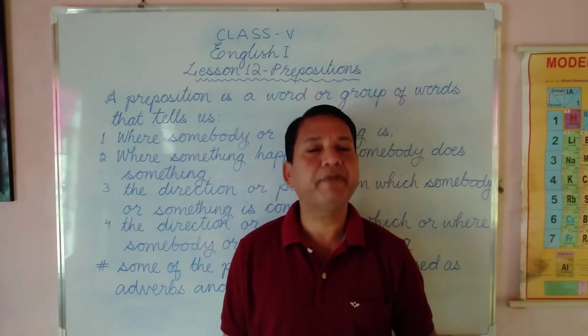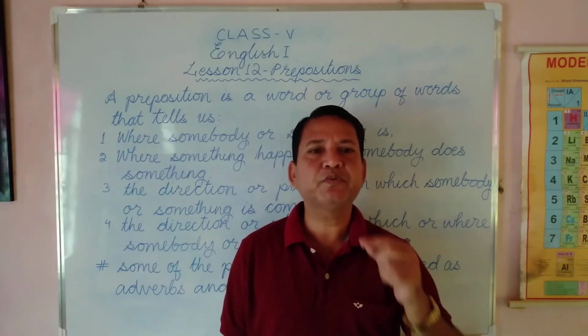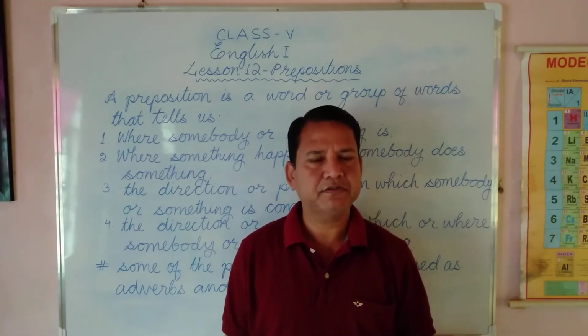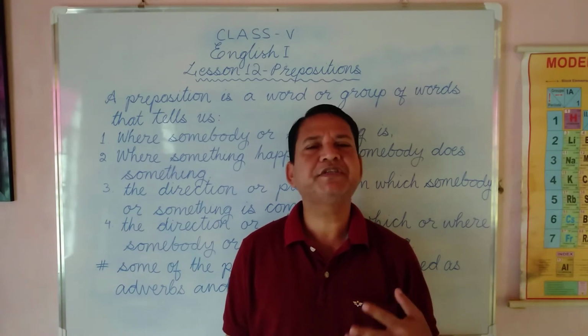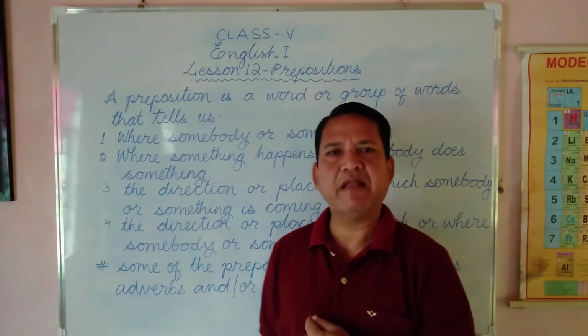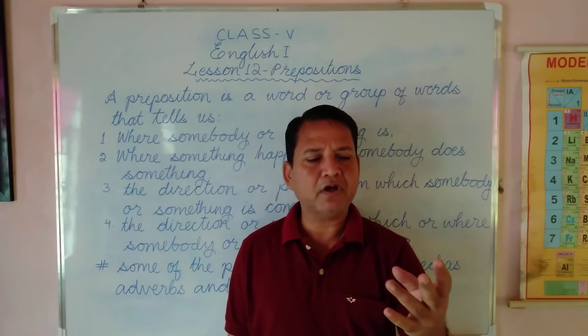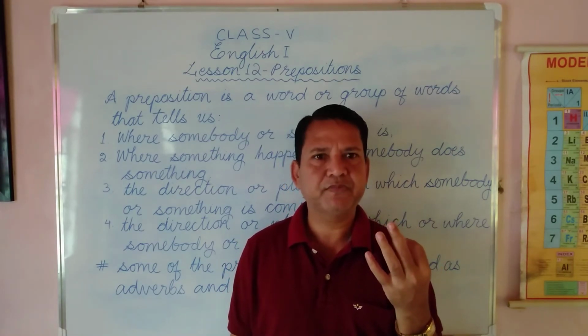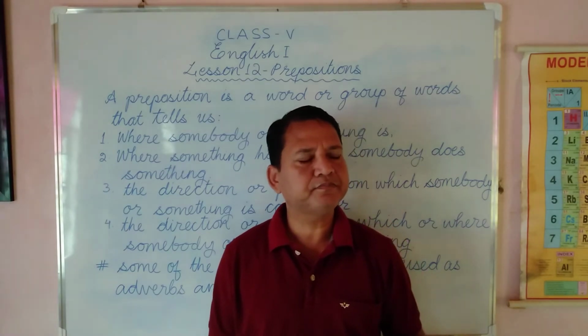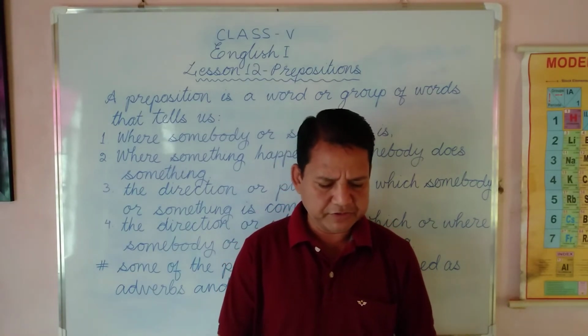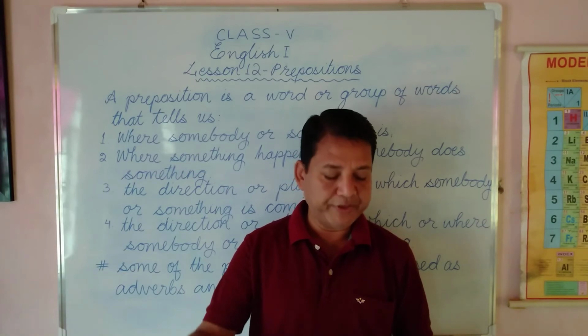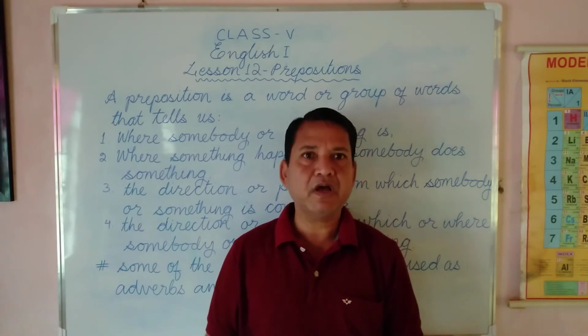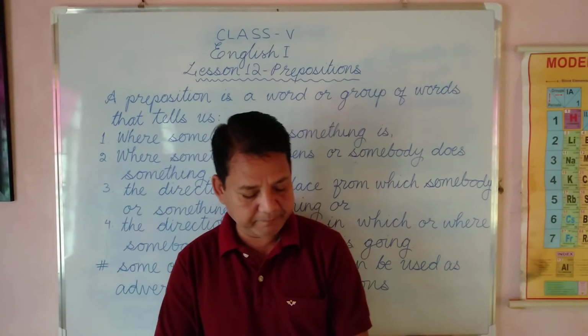Now complex ones means prepositions with more than one word. The teacher is standing in front of the blackboard. In front of, I've used three words. It's complex. Another one is along with. Now let me read out from the book, page number 66.